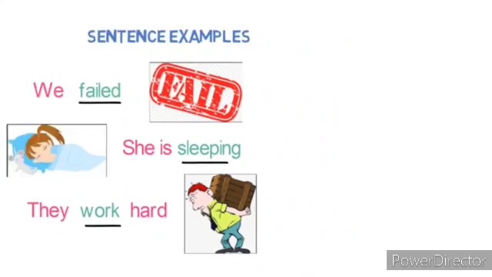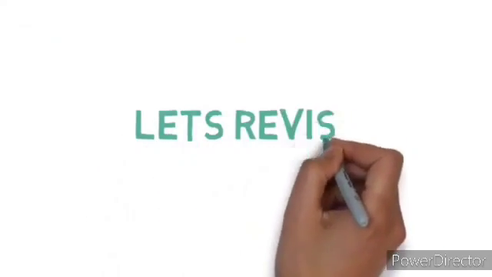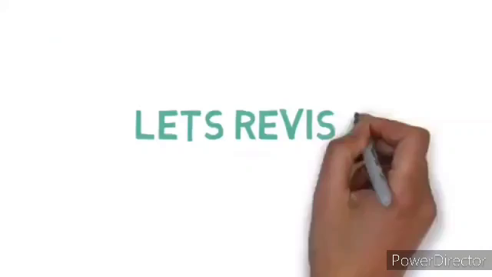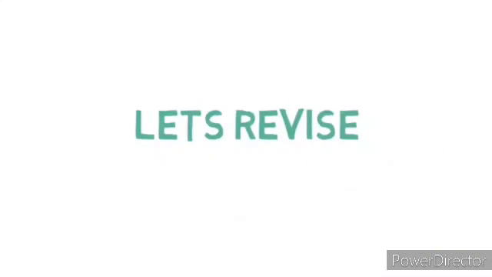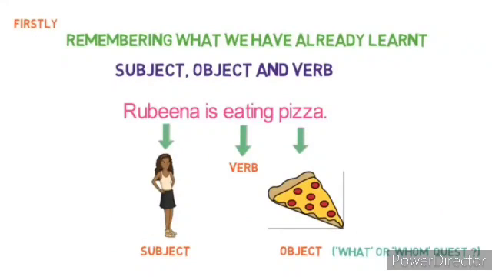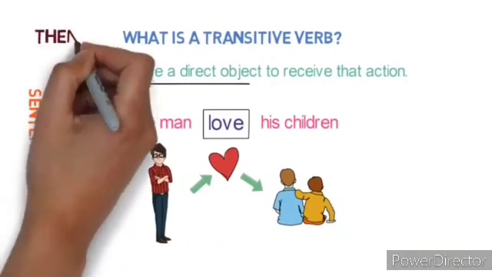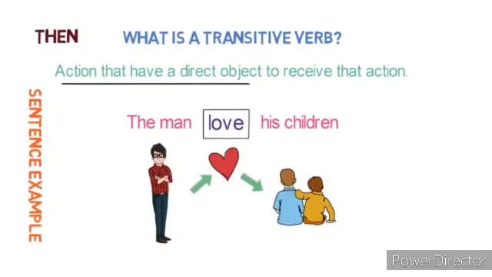So children, that's all about transitive and intransitive verbs. Let's revise one more time what we discussed today. Firstly, we discussed what is meant by subject, object, and verb with an example. Then we discussed what a transitive verb is. It is an action verb with a direct object.